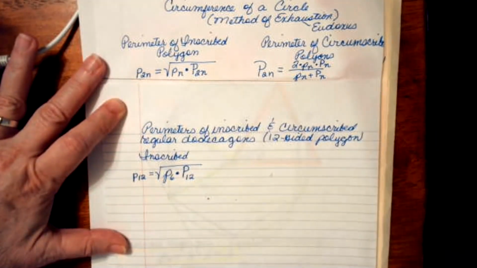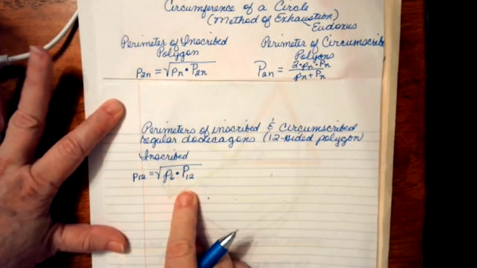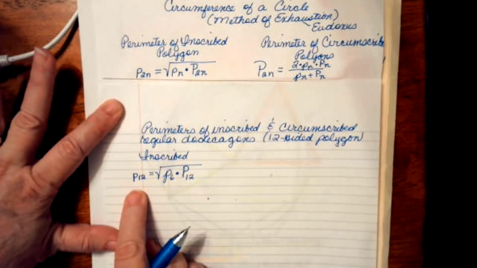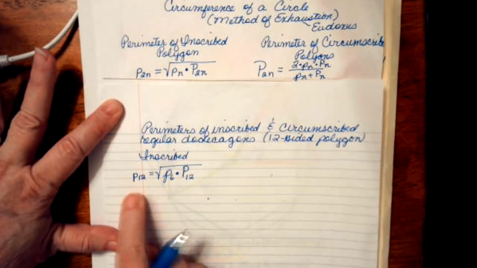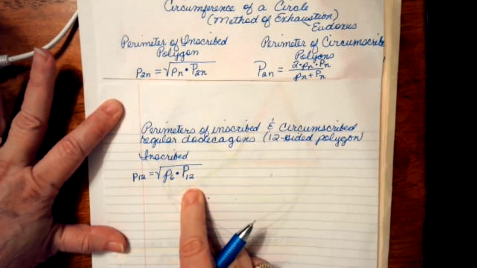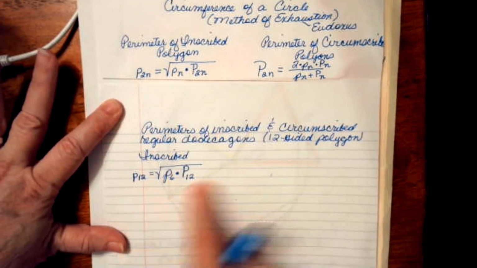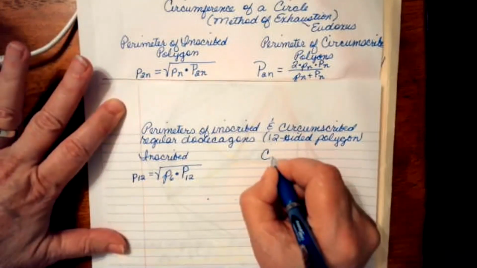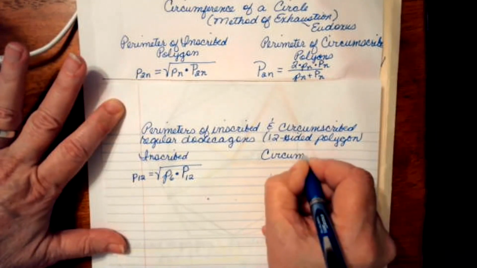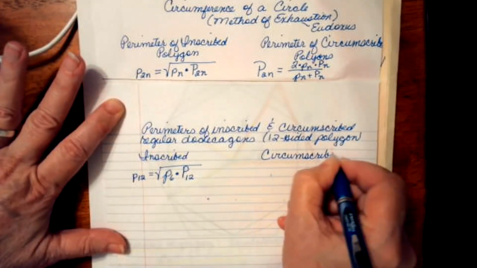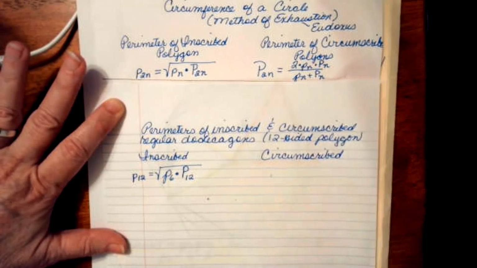Well, now I'm in a pickle because to find the perimeter of the inscribed dodecagon, I need the perimeter of the circumscribed dodecagon. So this isn't the one I'm going to do first. I'm going to find the circumscribed perimeter first.